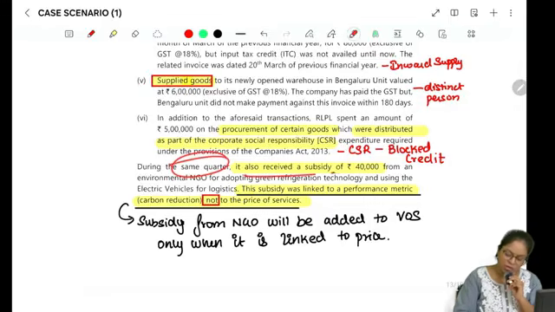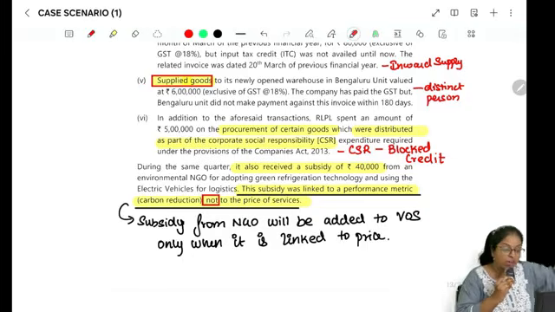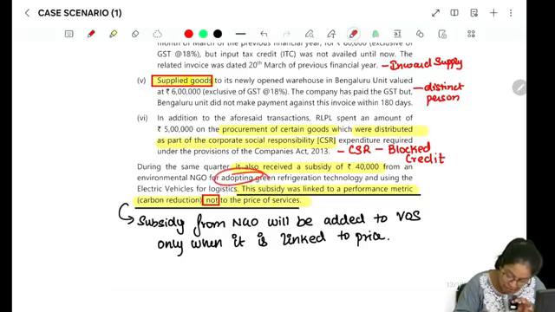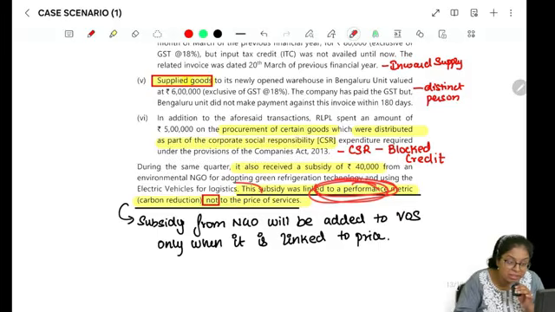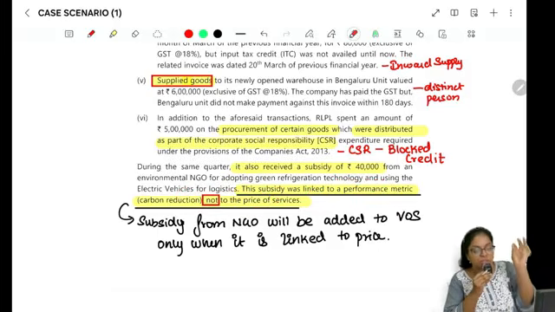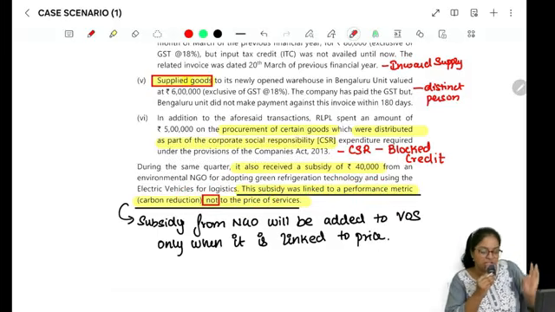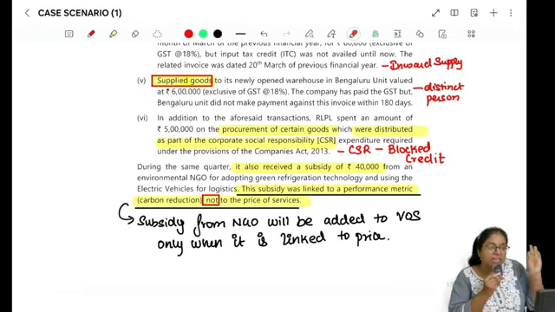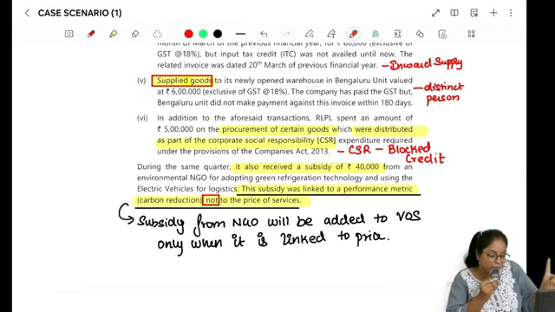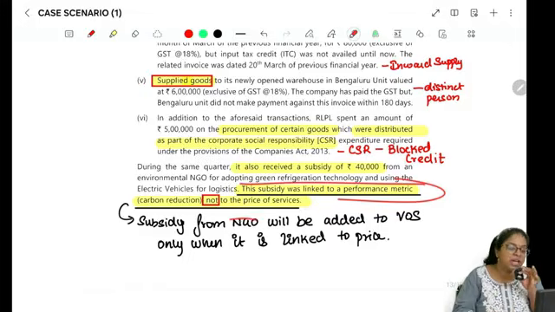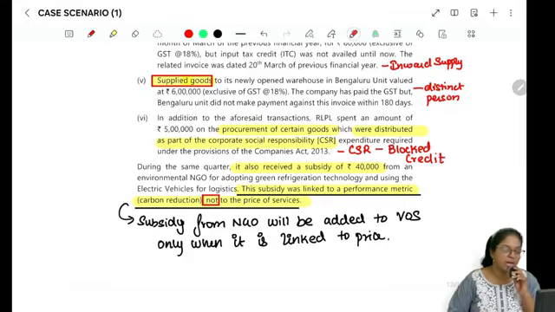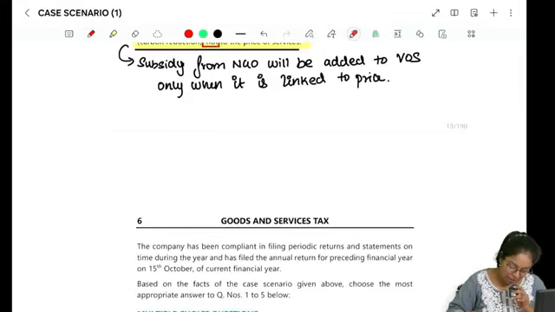During the same quarter, it also received a subsidy of rupees 40,000 from an environmental NGO, a non-government organization, for adopting green refrigeration technology and using electric vehicles for logistics, right? The subsidy was linked to performance, but not linked to price. Now you think and tell me: in case the subsidy is from a non-government organization, to add it in the value of supply, you need to satisfy one more condition, which is that it should be linked to price. In this case, it is only linked to performance, not to price. Hence, it will not be considered for value of supply.